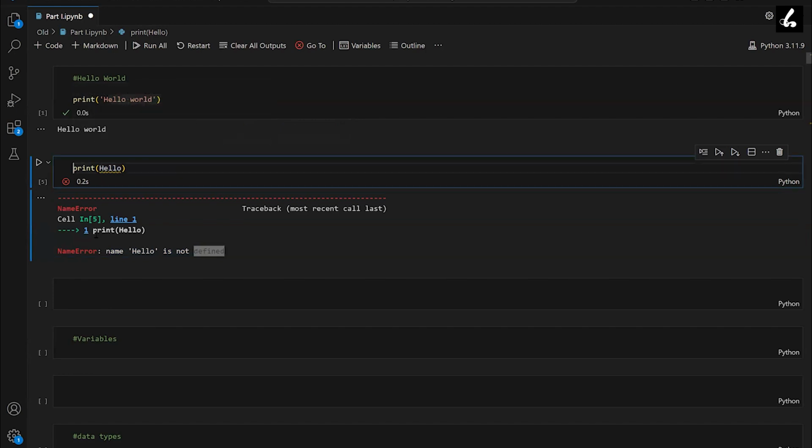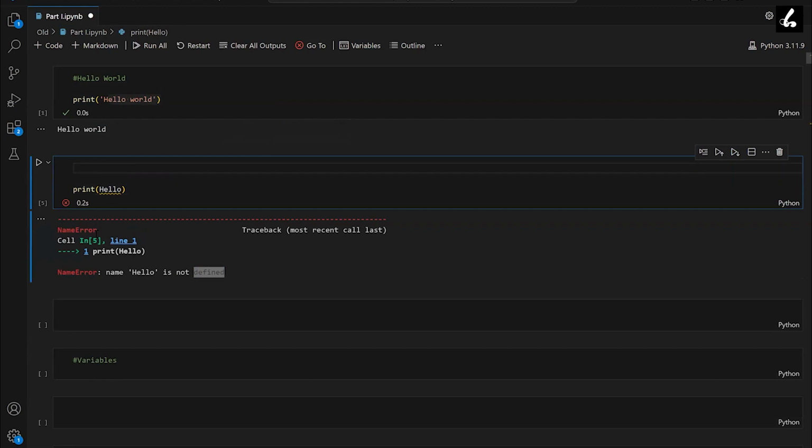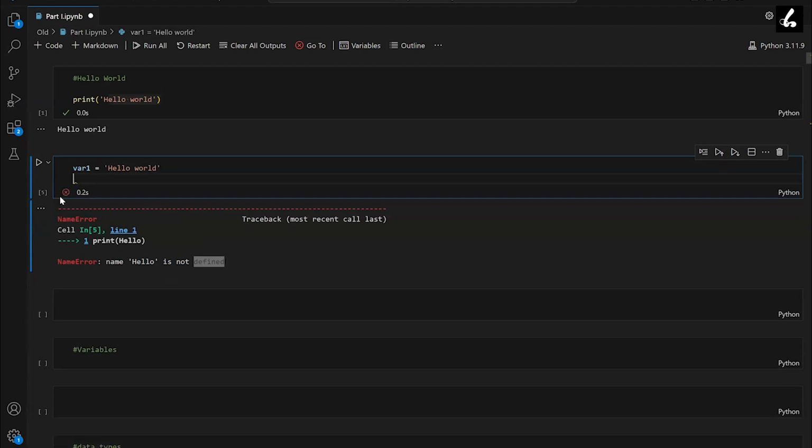So how we can solve this is, let's create a variable. I'll call the variable var1, and to assign something to a variable we use the equal to operator. So I use that equal to, and in the code let's type hello world.